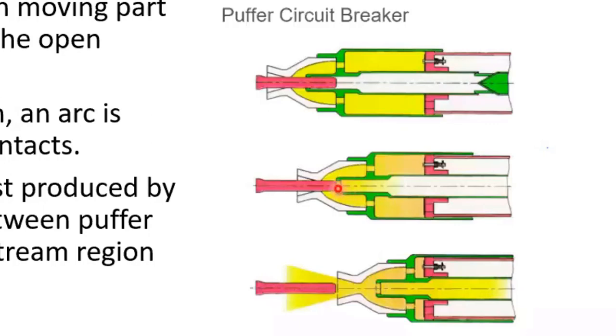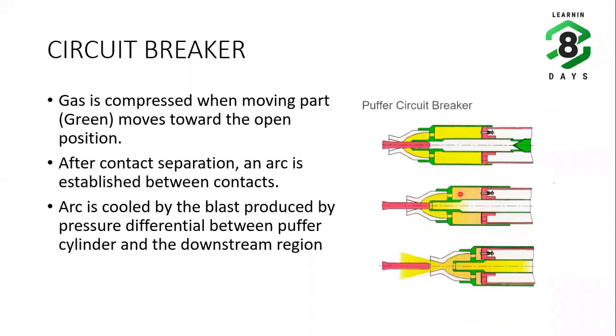Initially, after main contact separation, there will be arcing contact separation. The arc will be established, and since the volume has compressed, there will be a differential in pressure between these two volumes. So the arc extinction happens through the differential pressure. This is the technology they are using. For extinction, first the main contacts are separated, then the arcing contacts are separated, and the arc is extinguished because of the differential pressure between the puffer cylinder and the other downstream region.